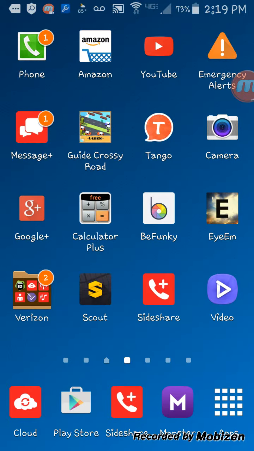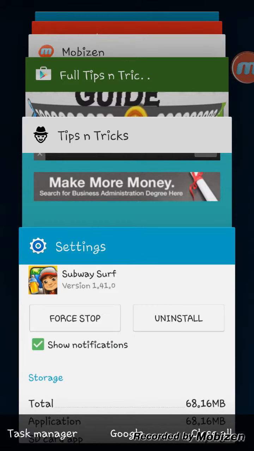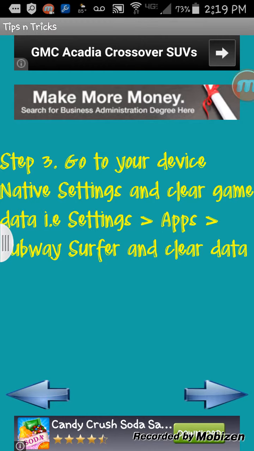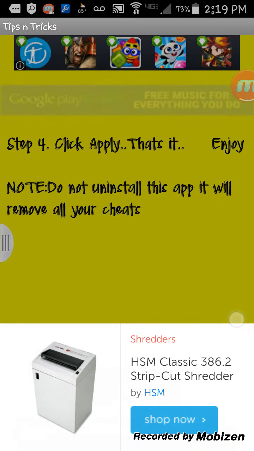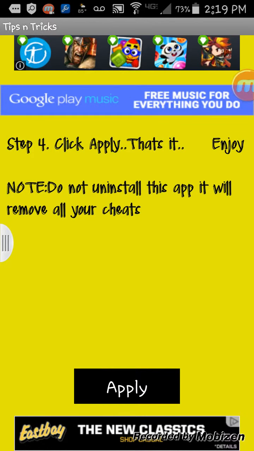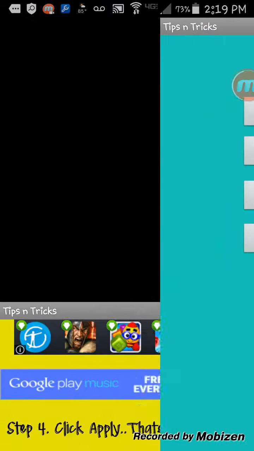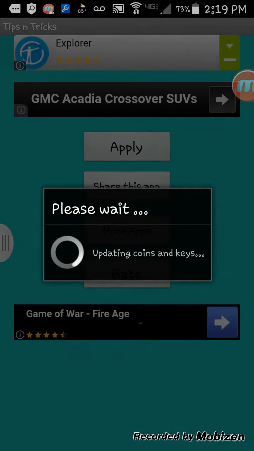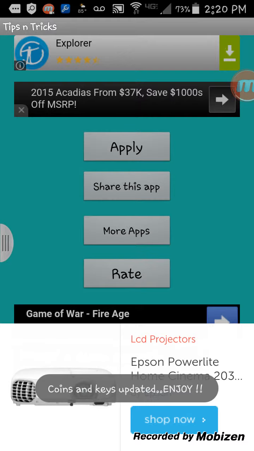Then you want to go back to your application. Tips and tricks right here. Next. Step 4, click apply. That's it. Enjoy. It says do not uninstall this app, it will remove your cheats. That is not true. But just click apply. Apply. Coins and keys updated. Enjoy.